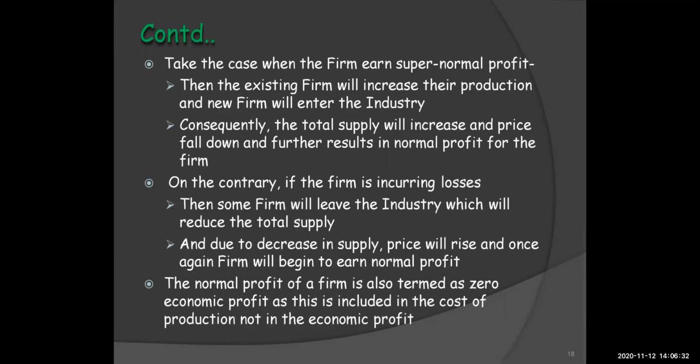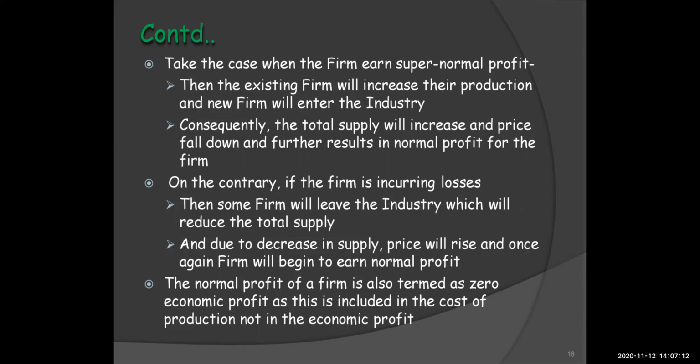Let's take the case when the firm earns supernormal profit. Then the existing firms will increase their production and new firms will also enter the industry, seeing that other firms are earning supernormal profit and thinking they too would be able to earn more. New firms will start entering the industry and producing the goods. Consequently, the total supply will increase and price will fall, and further, that would result in normal profit for the firm.